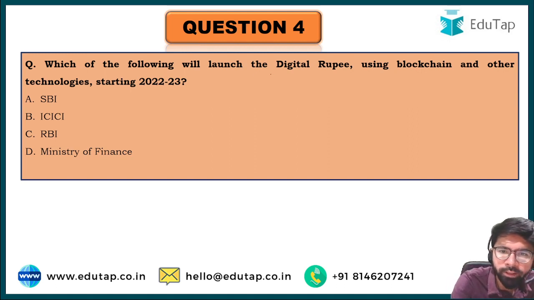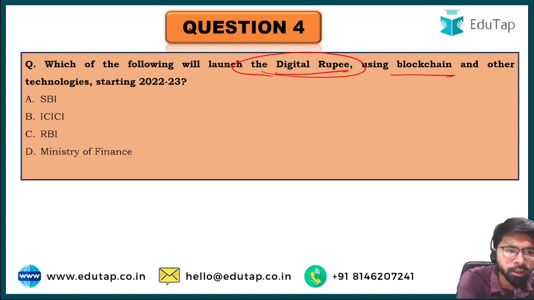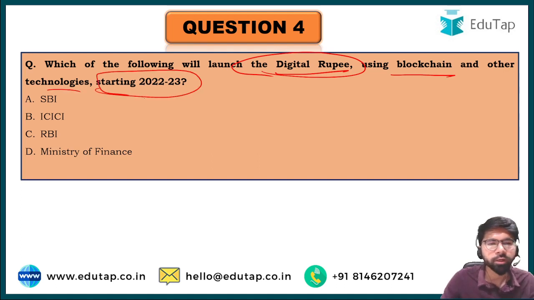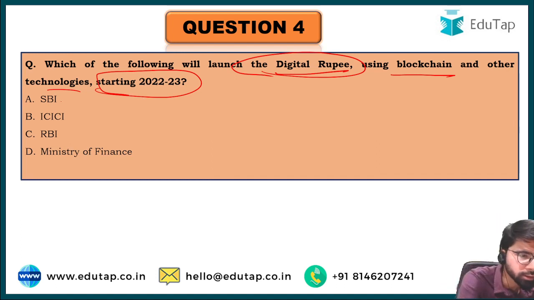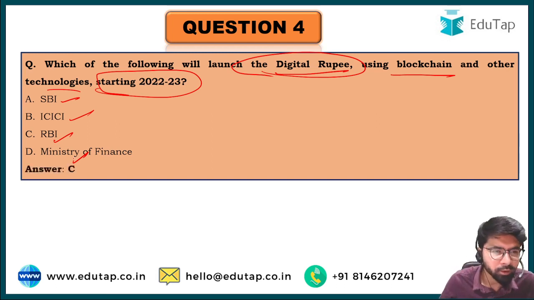Which of the following entity or the organization will launch the digital rupee using blockchain and other technologies starting 2022-23? That is this fiscal year, friends. And the options are SBI, ICICI, RBI, Ministry of Finance. Take your time. Friends, the right answer is the RBI, the Central Bank of India.